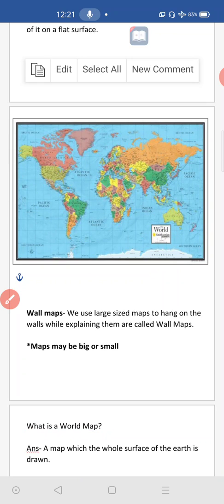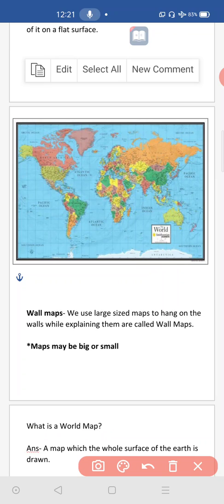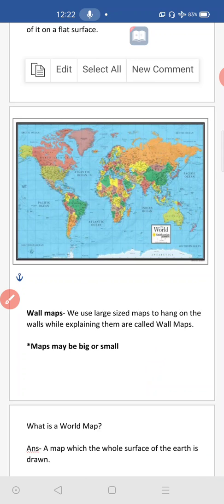Then go to the maps. In what size will they be? Some maps will be very small in size and some maps will be big. Will all the maps be the same size? No. Some maps may be big and some may be small. So they convert them into different scales, different sizes, and make them. Maps are not all the same size; they will be in different sizes. Keep this point in your mind.